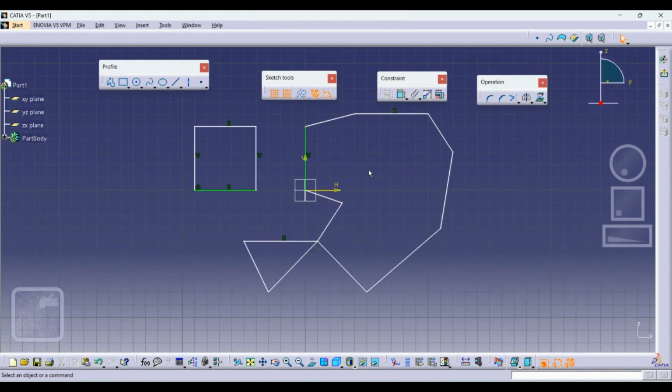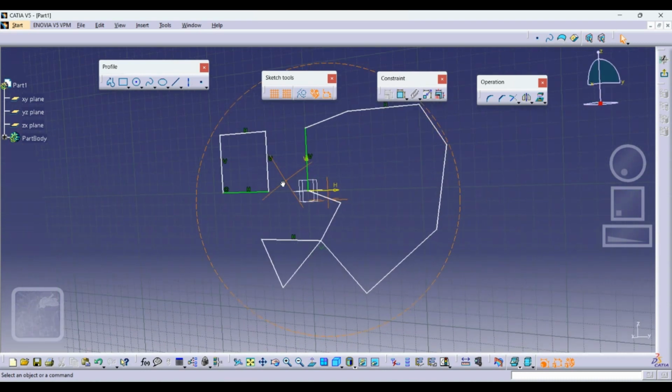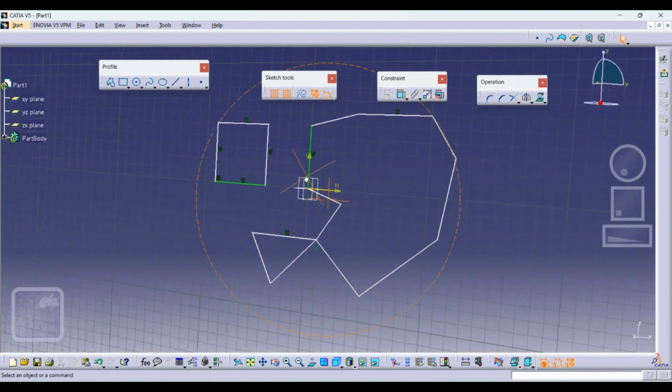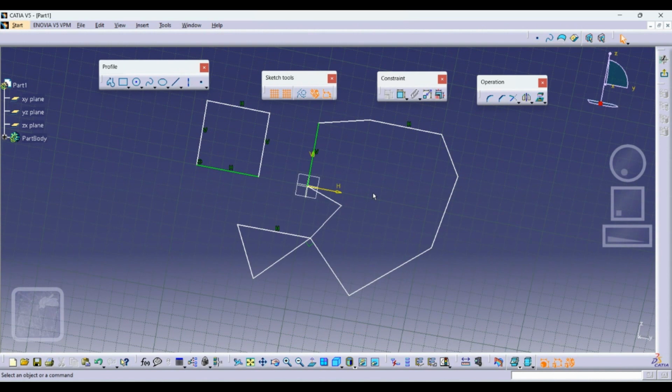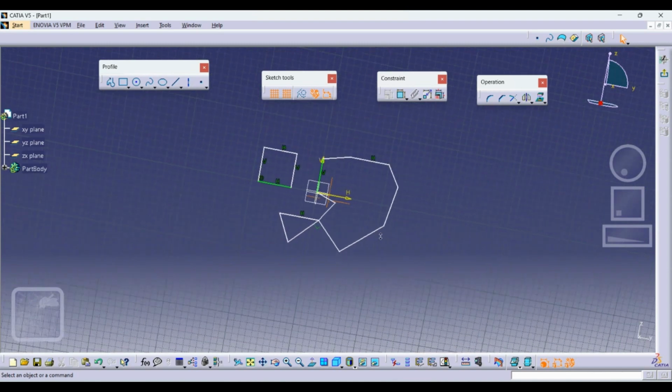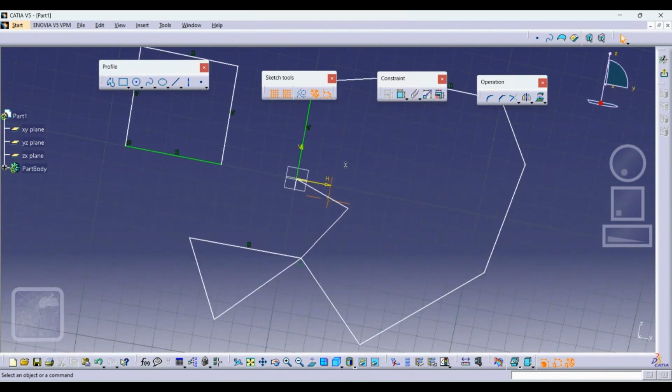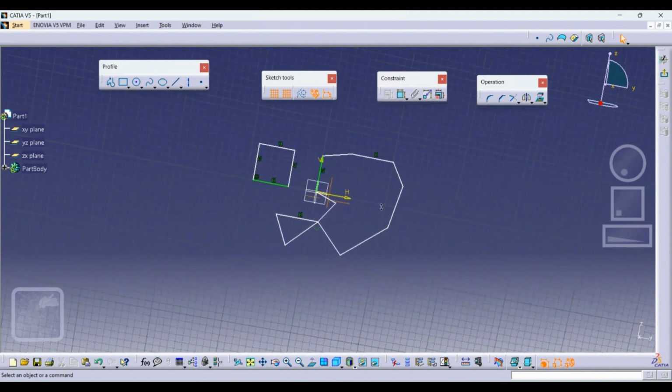Okay, if you want to rotate, then you have to press and hold the middle mouse button, that is the scroll button, then the right button, and then you can move and rotate. You see, move your mouse here and there, then you will come to know. Suppose you want to zoom in and zoom out, then you do the same thing: press and hold, but now you have no need to press the right button of your mouse. You have to click just one time, and then remove your finger from the right button of your mouse. You see, now zoom in, zoom out.